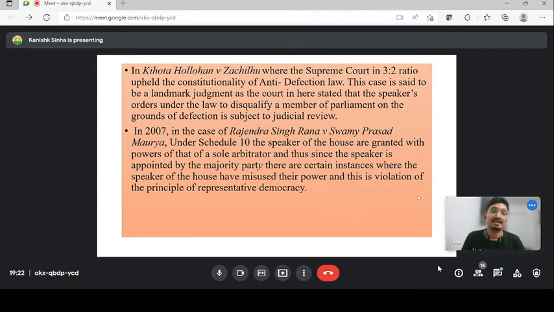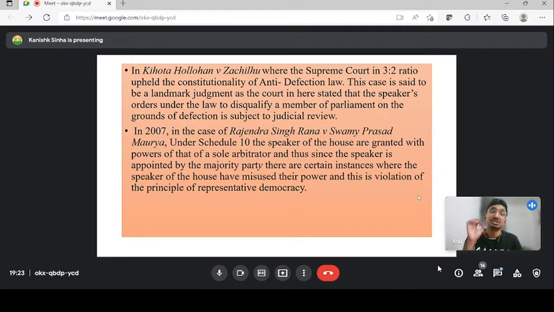And then again in Rajendra Singh Rana versus Swami Prasad Maurya, this is a case in which the Supreme Court questioned the power of the speaker, because the Supreme Court and even various committees, we will be discussing in the next slide, have recommended this. You must know that before he becomes the speaker, for example, today Atul is elected as a speaker of Lok Sabha, but till 29th of March he was a member of BJP. So the moment you assume the charge of speaker, how will you become an independent person? There will definitely be a contact between you and BJP or any political party which is in power.